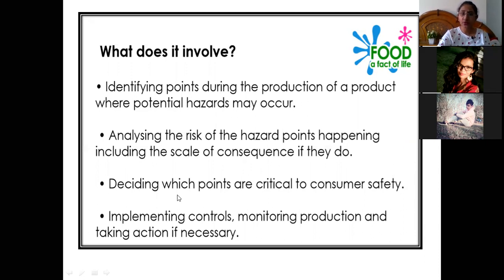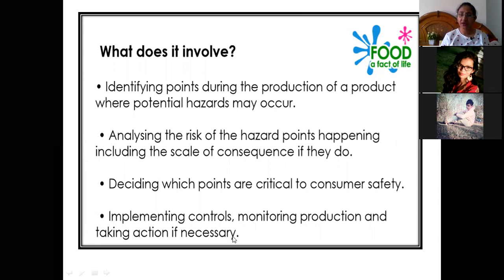The third point is deciding which points are critical. In reference to consumer safety, we have to decide which points are very critical to control. The final step is implementing controls, monitoring production, and taking action if necessary.